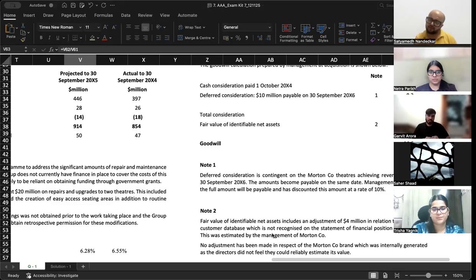Fair value might not have been appropriately calculated, overstatements of assets, and there could be some misstatements in liabilities as well to increase the fair value, maybe. Okay.